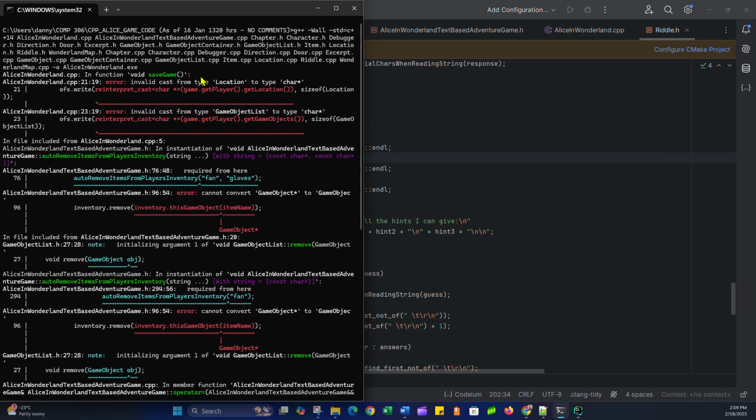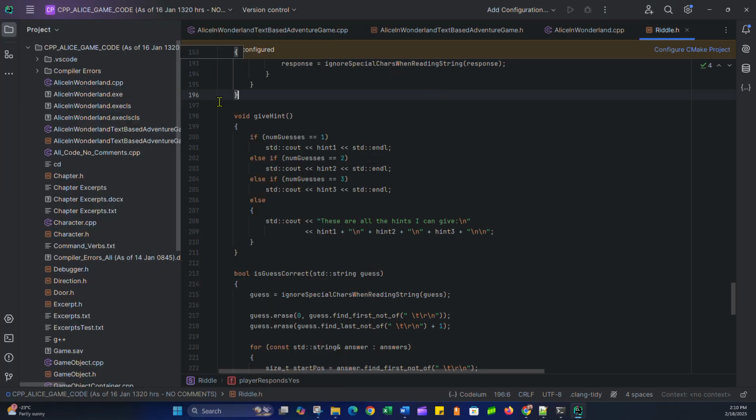Okay, good. Save game, invalid cast. The save game thing's probably going to be a little bit for me. I remember I had an error with serialization, and that was kind of a big deal, so I'll have to look into that, so I'll just leave that. In file included from AliceInWonderland.cpp 5. Let's first of all just go to Alice in Wonderland.